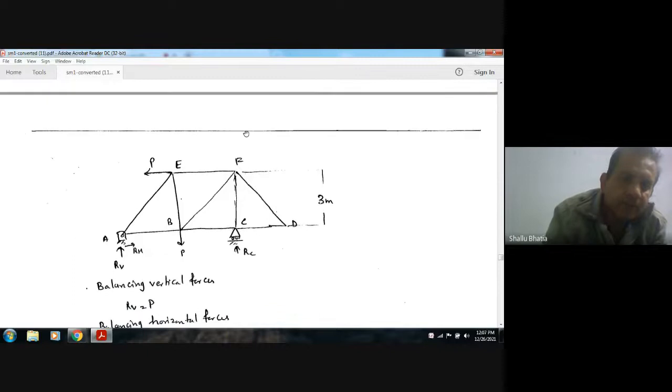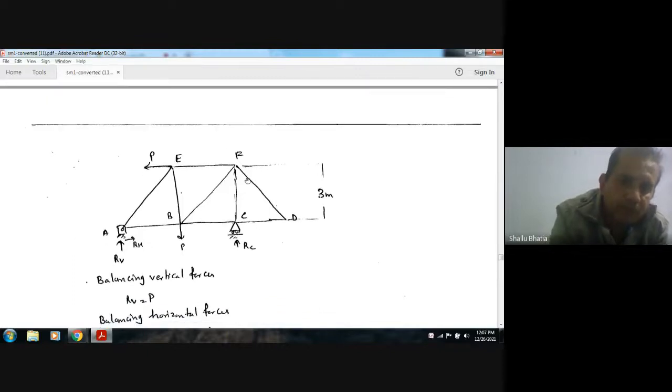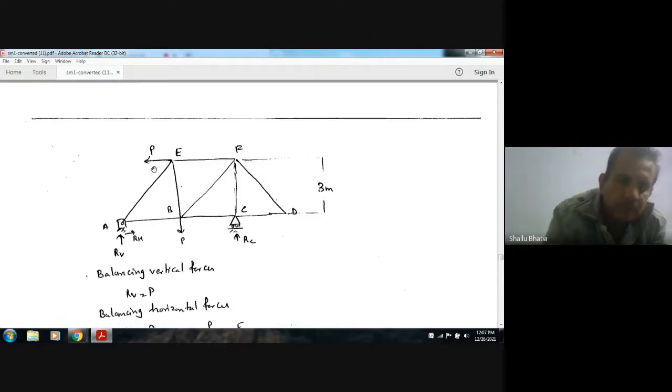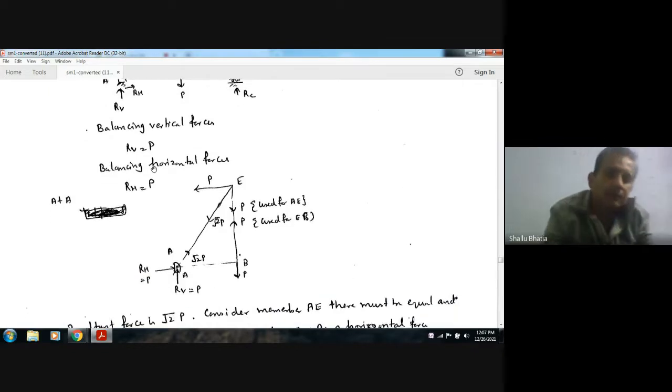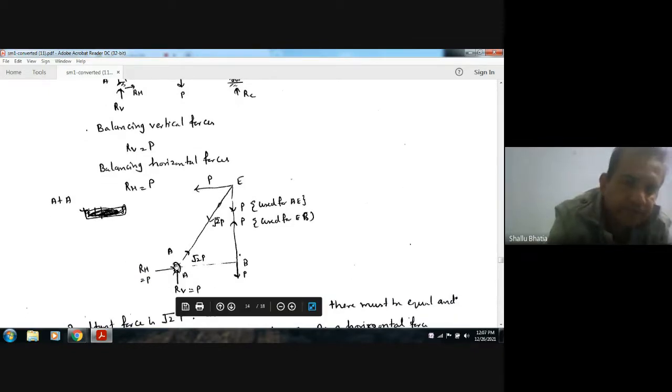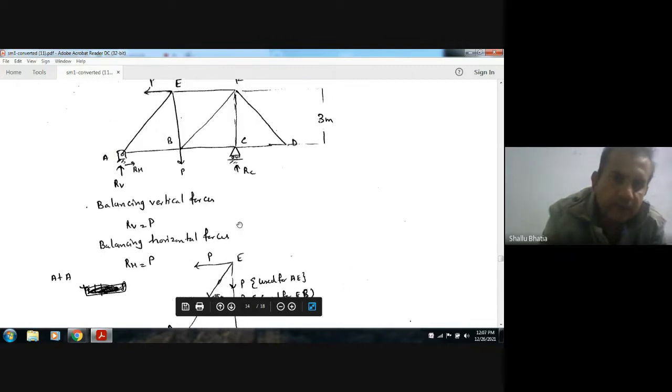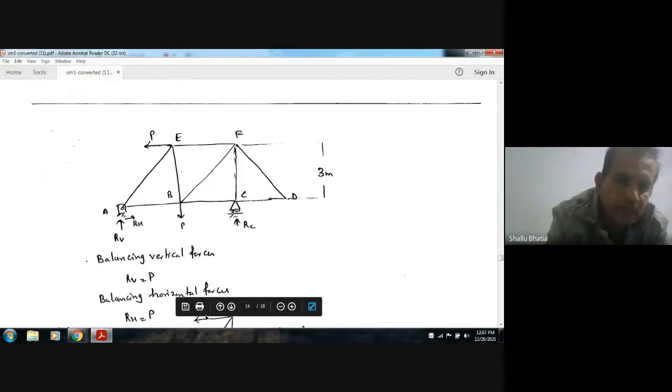Now we have RC 0. Now balancing vertical forces, RV plus RC is equal to this P. So RV is equal to P, and RH will be equal to this P. So at point A, RV is P and RH is P, and this force is P.